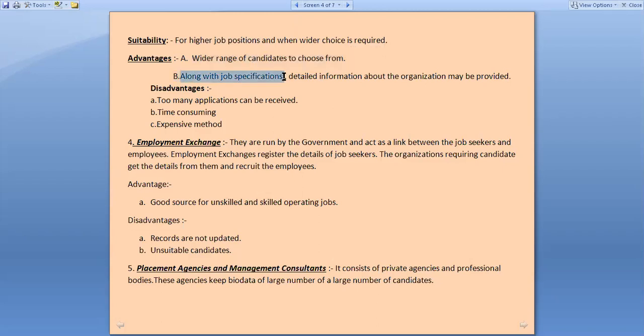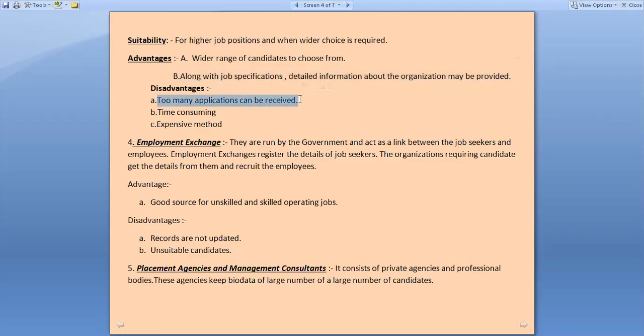Along with job specification, detailed information about the organization may be provided. It means with the help of print media, an organization can print each and every detail related to the organization, so that the person who is reading your advertisement can be very clear and have a true picture of your organization, exactly what the requirements are and what the details of your company are. The disadvantage is too many applications can be received.